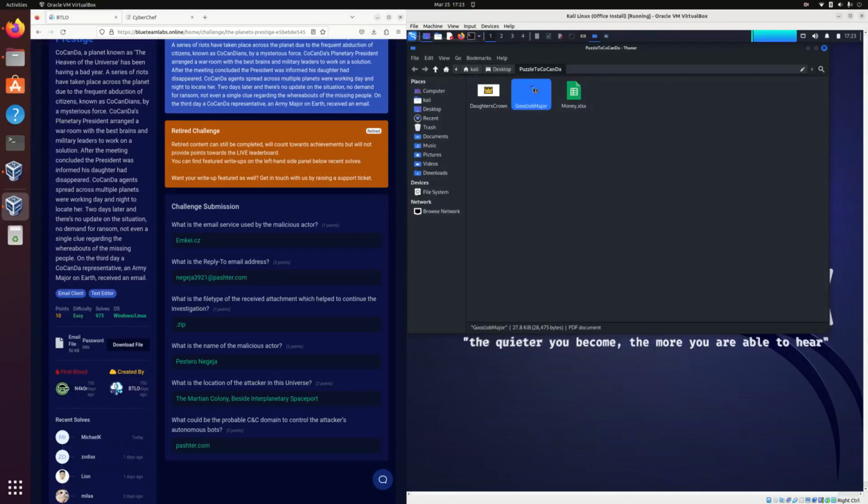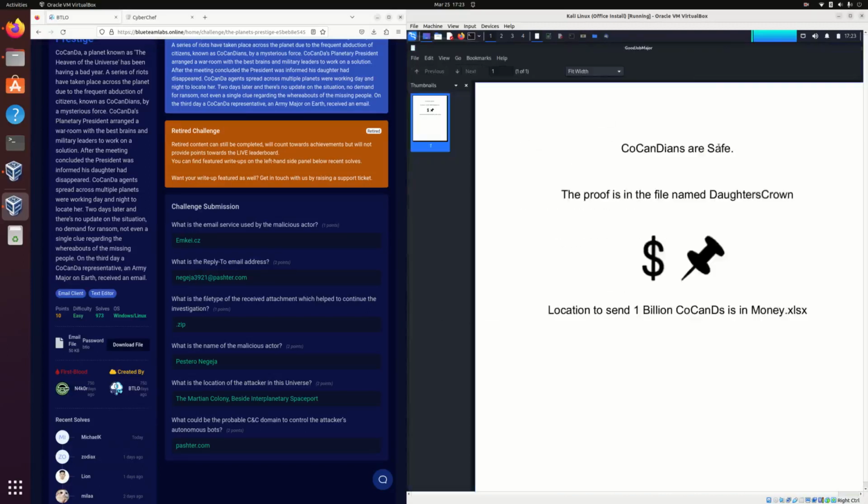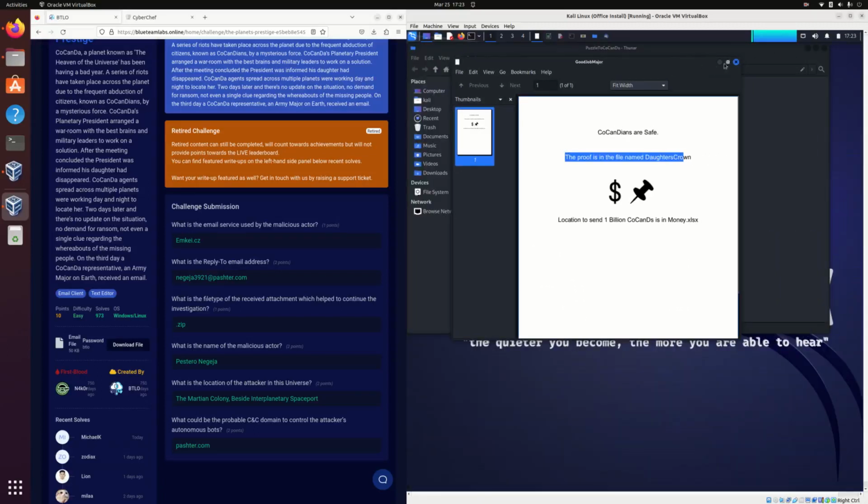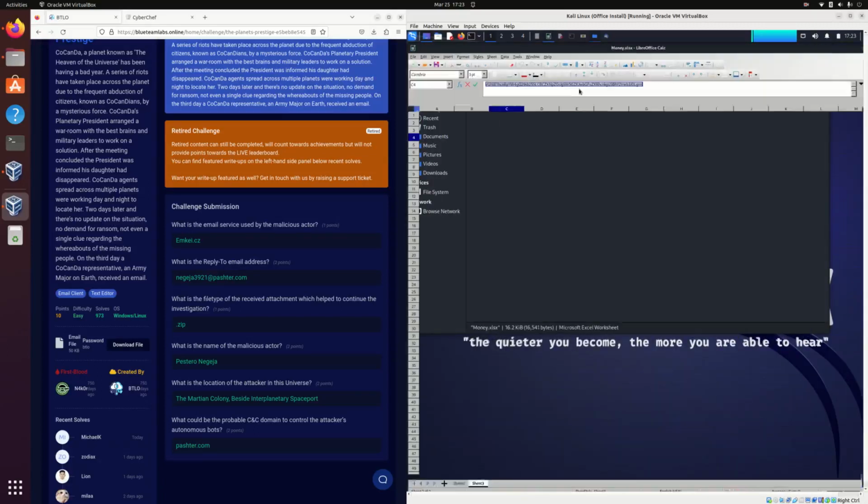I'm going to open up this PDF document. Now this document says, Colganians are safe. The proof is in the file named daughter's crown. Location to send 1 billion Cocan DS is in money.xlsx, the Excel file. Okay, so that's interesting. So now there's an Excel file.